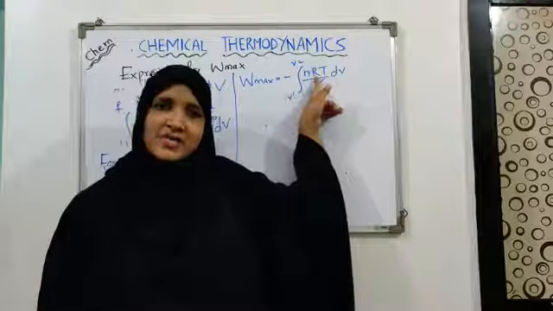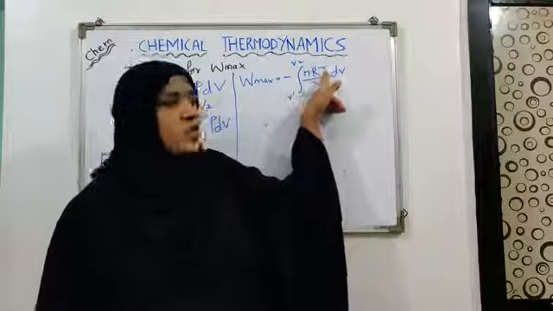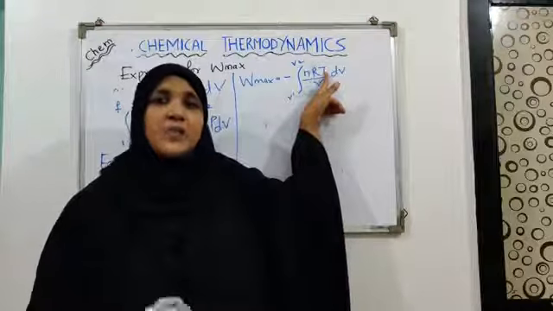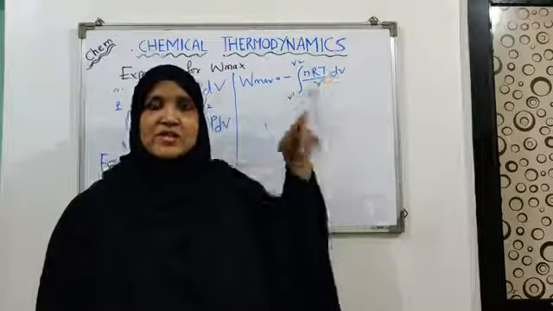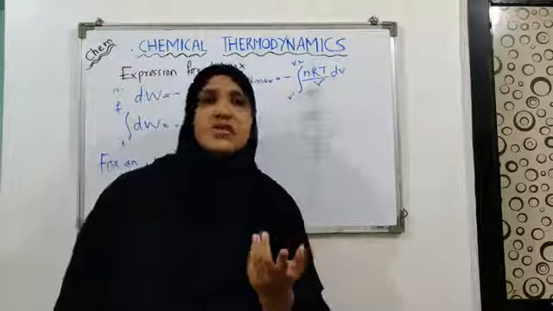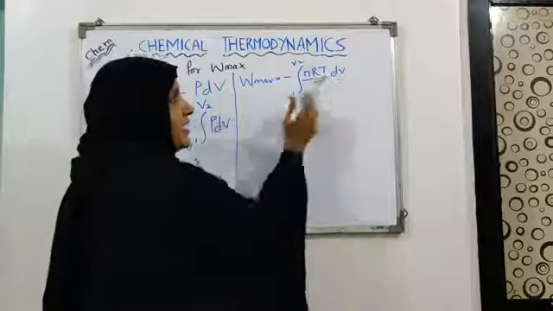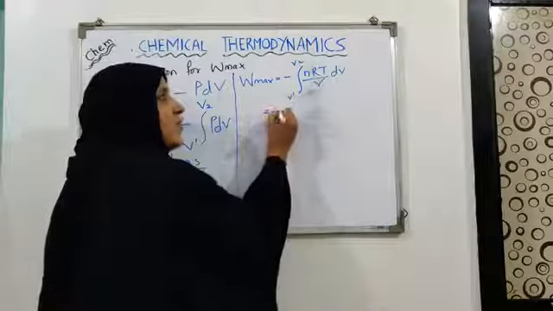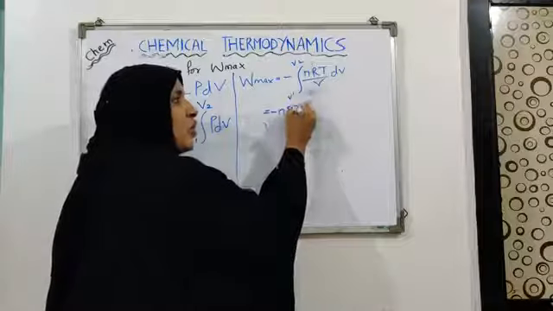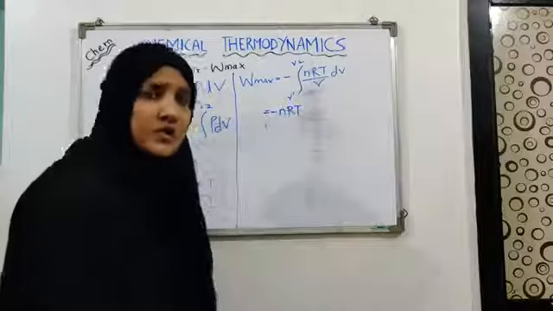R is a gas constant, T is temperature. The process is an isothermal process, which means the temperature also remains constant. So the whole term nRT is taken out of the integration because all are constants.